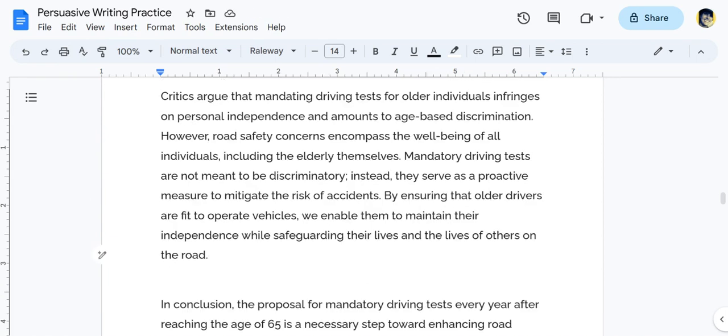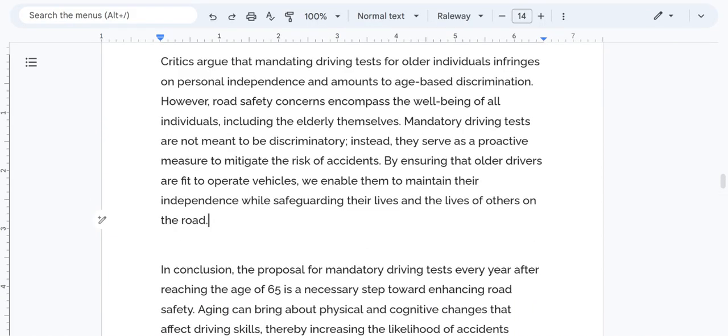No doubt we're looking at the counter argument. Critics argue that mandating driving tests for older individuals infringes on personal independence and amounts to age based discrimination. However, road safety concerns encompass the well being of all individuals, including the elderly themselves. Mandatory driving tests are not meant to be discriminatory. Instead, they serve as a proactive measure to mitigate the risk of accidents. By ensuring that older drivers are fit to operate vehicles, we enable them to maintain their independence while safeguarding their lives and the lives of others on the road.